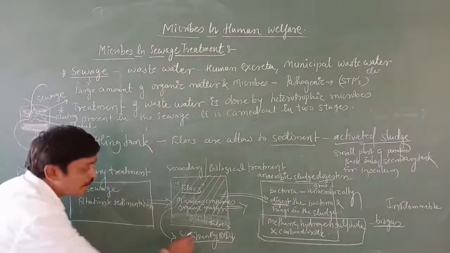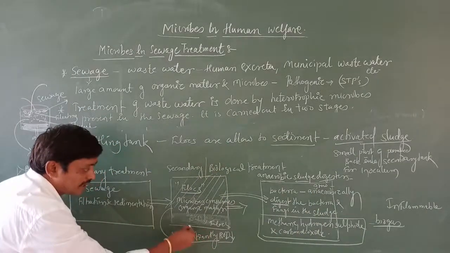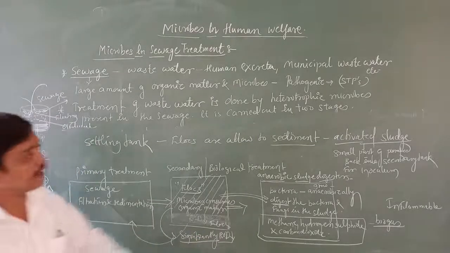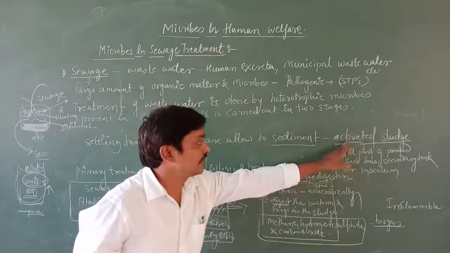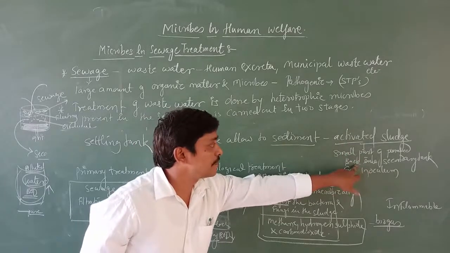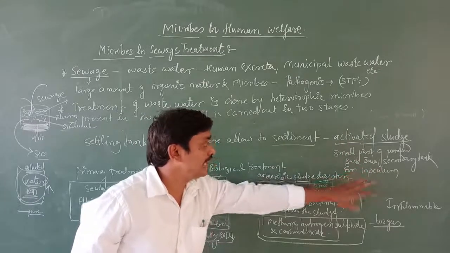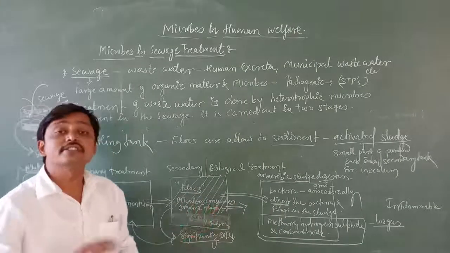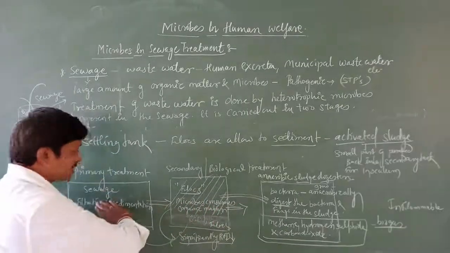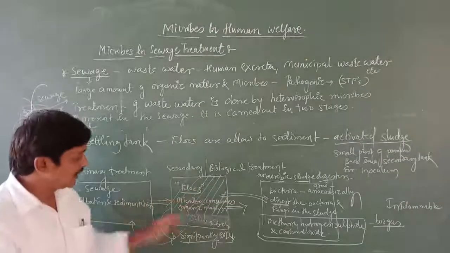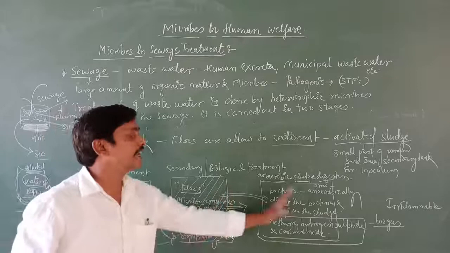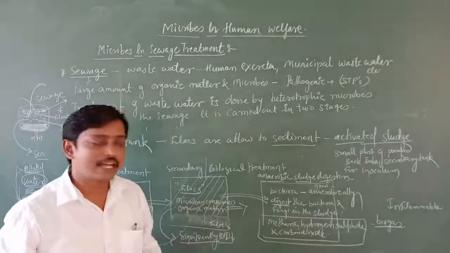A small amount of the flocs is again entered into the primary tank. We call it activated sludge. A small part of this is pumped into the secondary tank for inoculation. Inoculation in the sense that the microbes grow more when sewage water comes in again. So a small amount is pumped back from here, and the rest goes to the next tank.